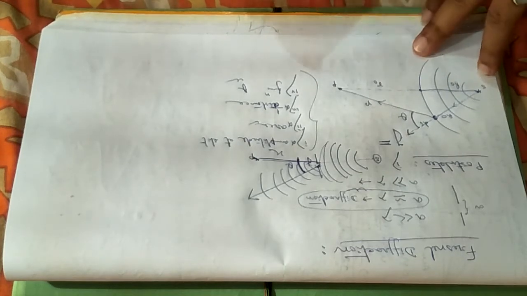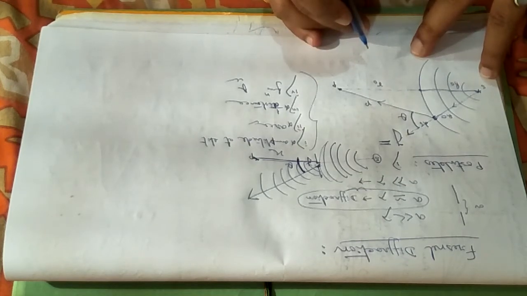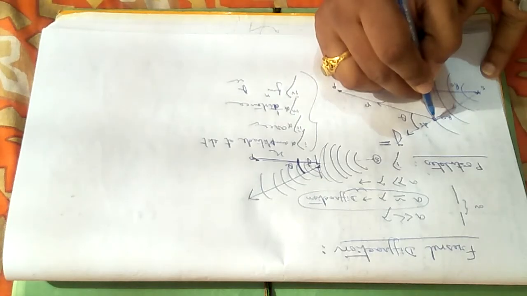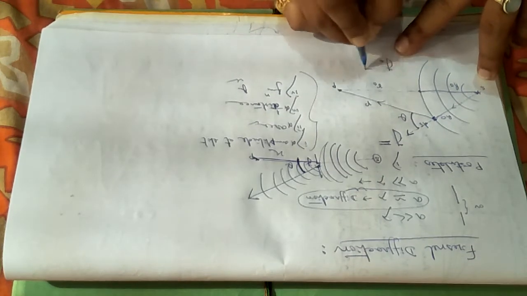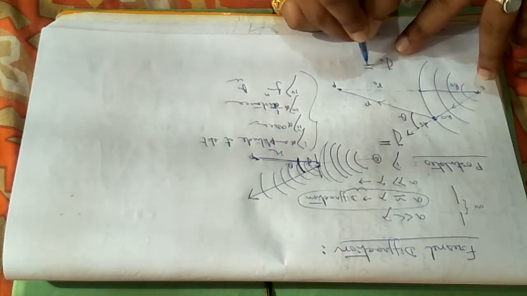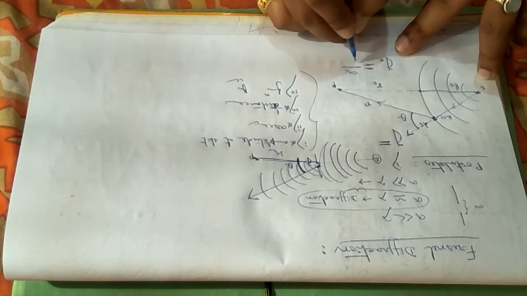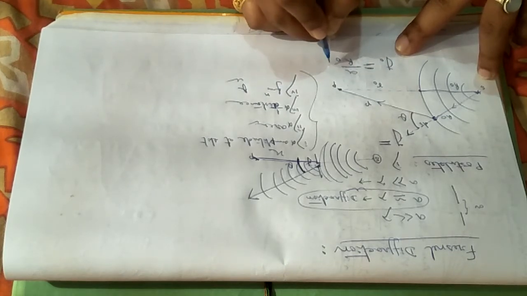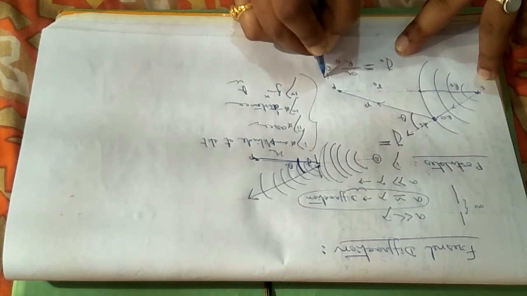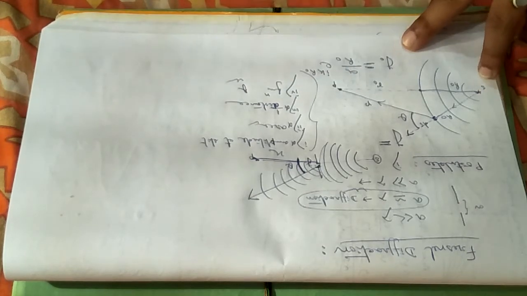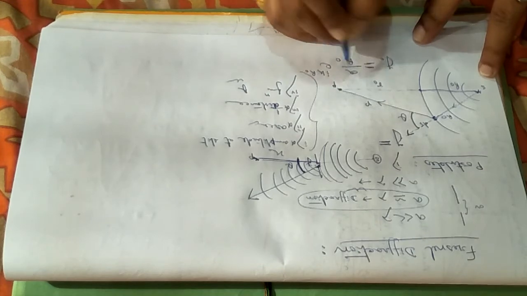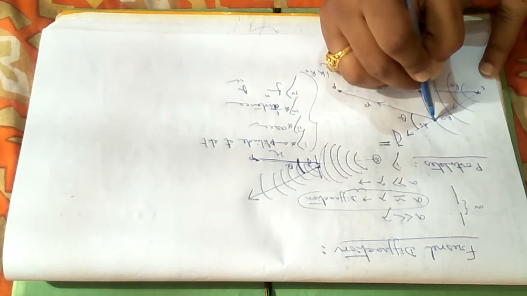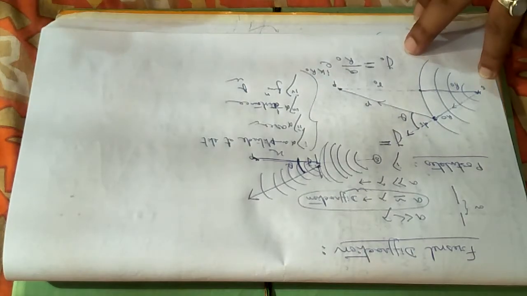So the displacement at the elementary area ds will be equal to y0, that will be a by r0 into e to the power i k r0. I repeat, A is what? A is the area of the slit.